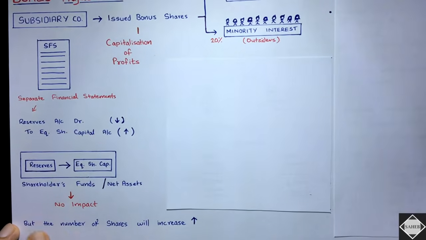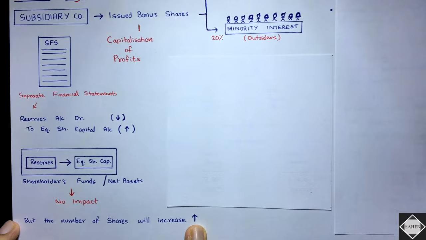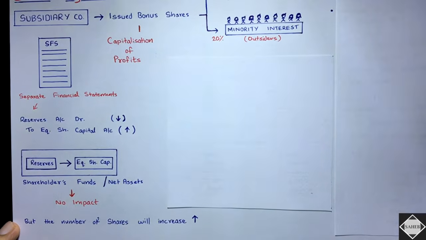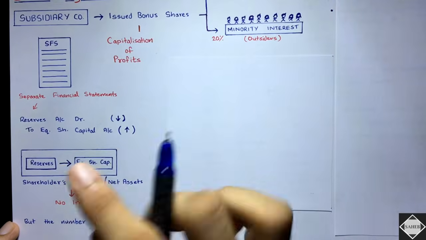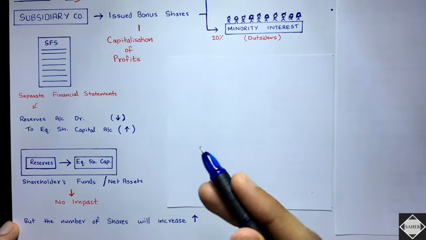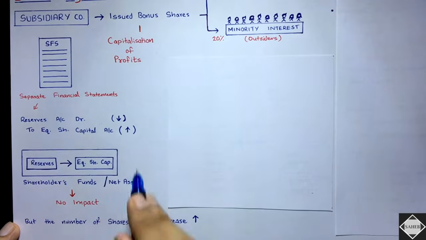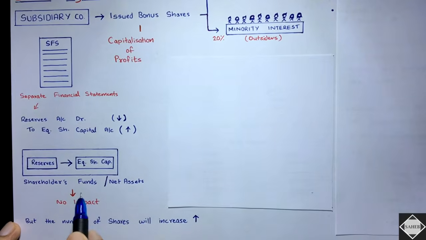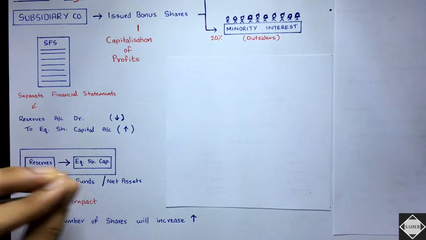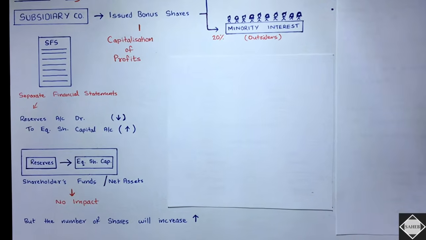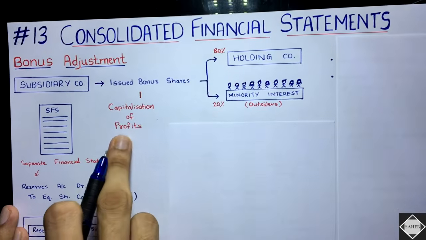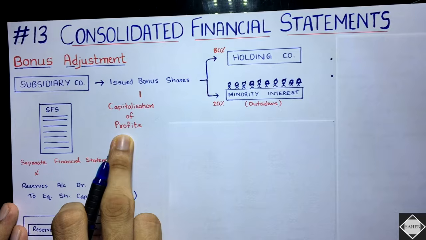But the number of shares will increase. Previously if there were 1 lakh shares, and let's say 10% bonus was issued, so 10% of 1 lakh is 10,000, so number of shares will increase to 1 lakh 10,000, but the value will not change. The shareholder funds, the entire value will not change. It's just shuffling. From reserves, the amount has gone into equity share capital. The value has been transferred like that. That's all bonus shares are, it's just capitalization of profits. You all know that.